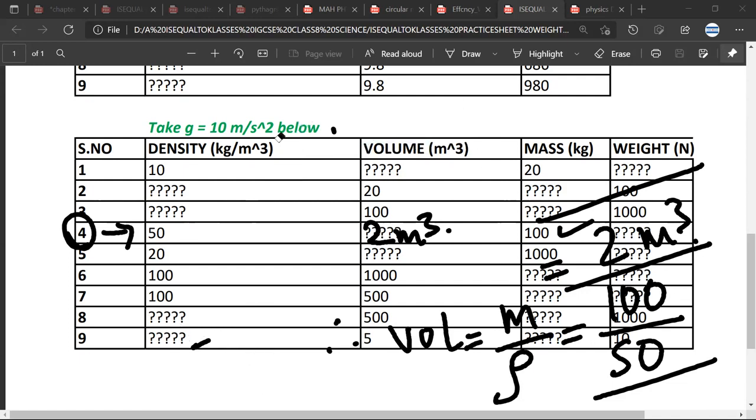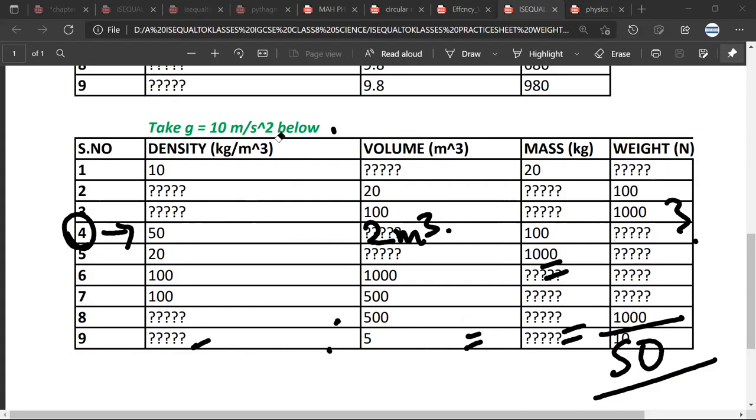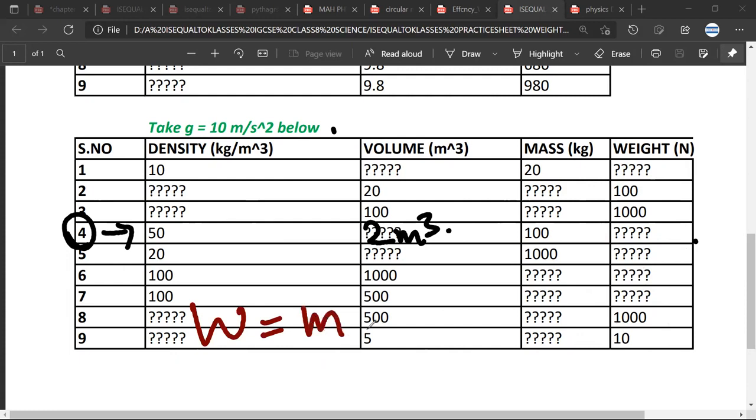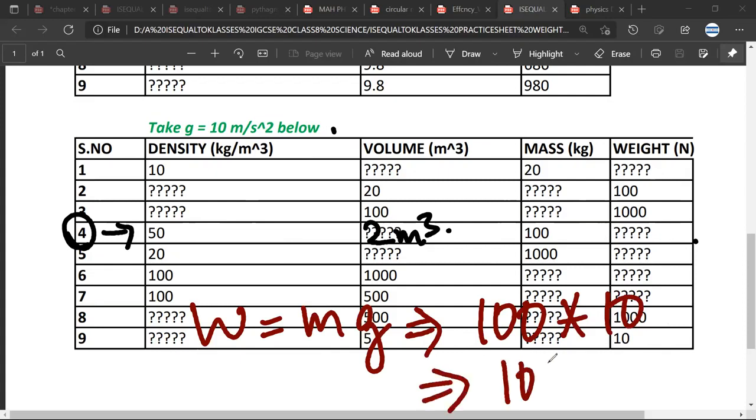And yes, Mr. Satya, you were telling me how to calculate weight. Yes, sir. So weight would be mass into G. So the mass is 100 and G is 10. So it would be 1000. 1000 what? kgs. Sorry, Newton. The whole lecture was about Newton. Yes, sir.